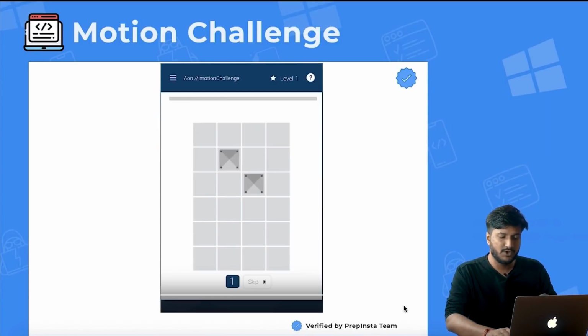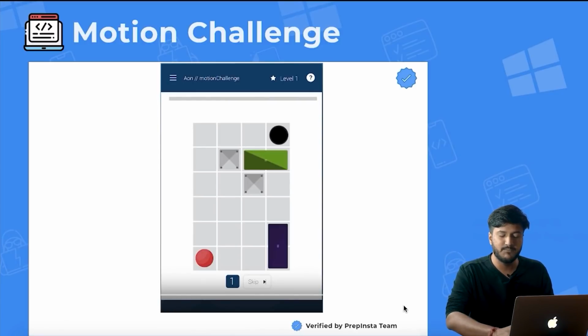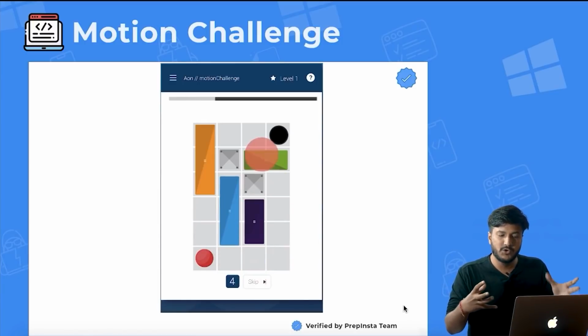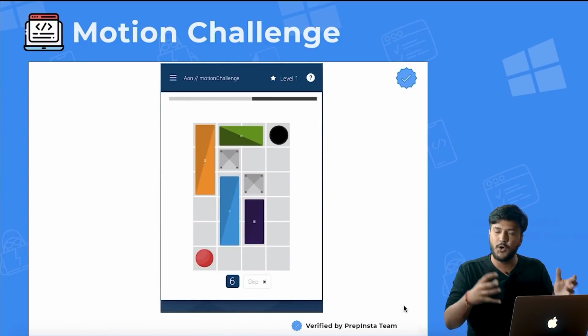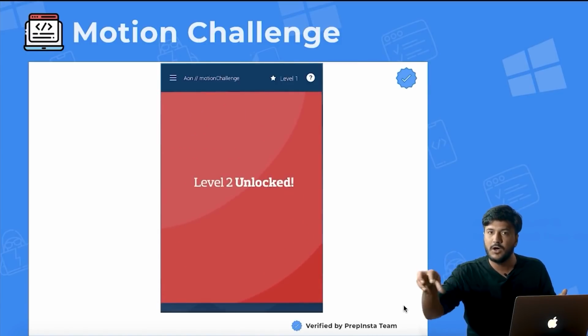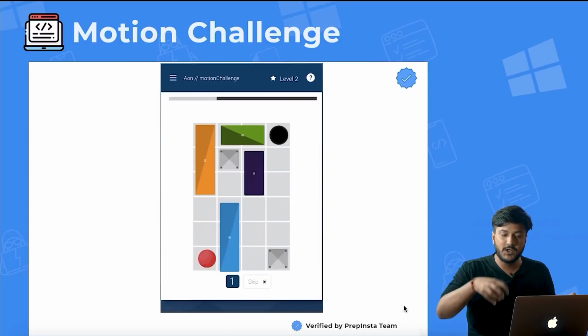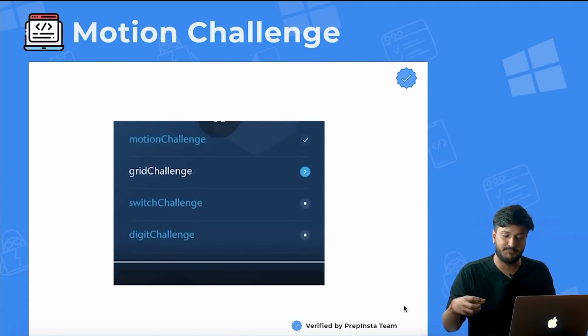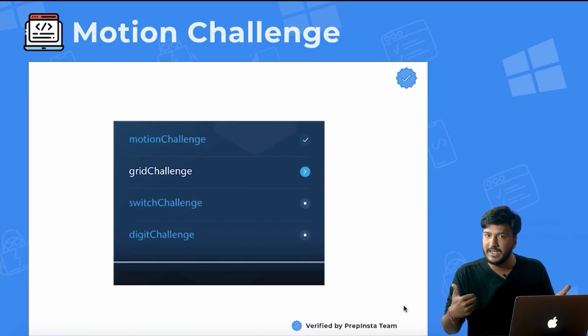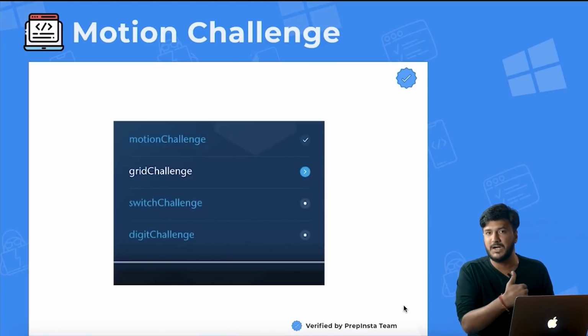So if we learn more about them and how all of these go, the first one is the motion challenge. You basically have a maze, and you have to solve that maze based upon the ball from the starting point. You have to make sure that the ball reaches the cave or the black area, right? And you have to do that in the minimum number of steps. So for example, if you take 4 steps, you're going to get some marks, but if you take 3 steps, you would get higher marks, because this is something that they judge, and this is a parameter in that.